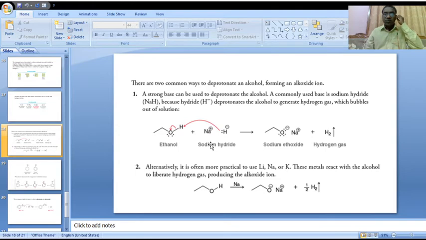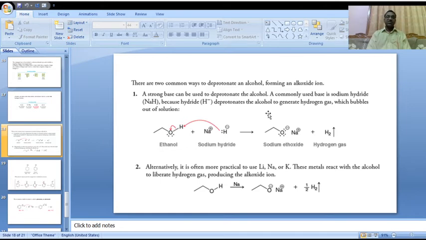Now let us go to the deprotonation process. How does deprotonation undergo in alcohols, and which type of deprotonating agent is required? We will discuss. There are two common ways to deprotonate an alcohol, forming an alkoxide.